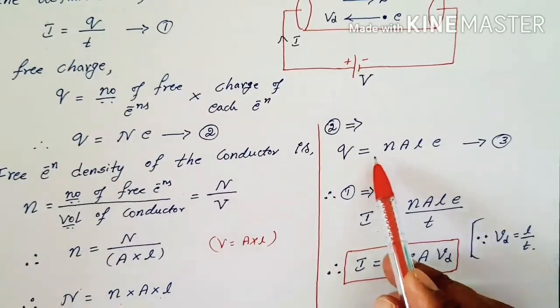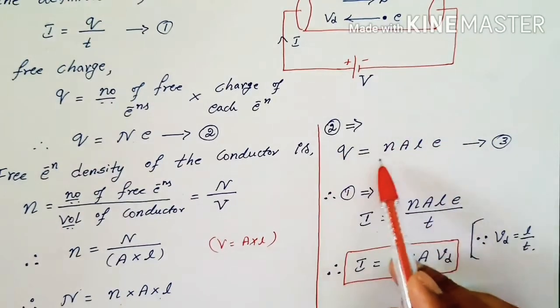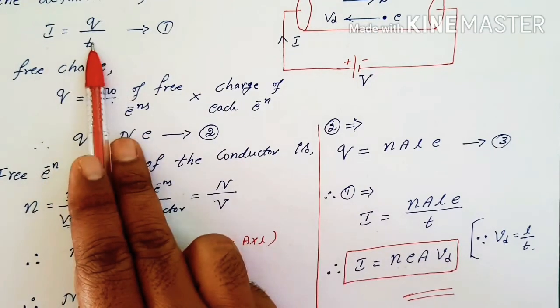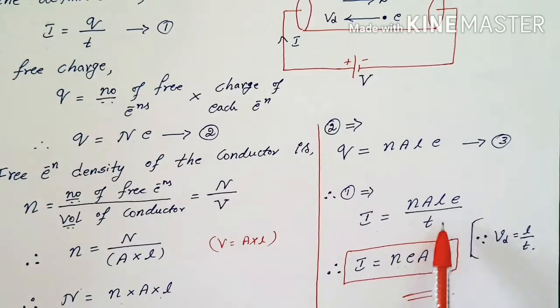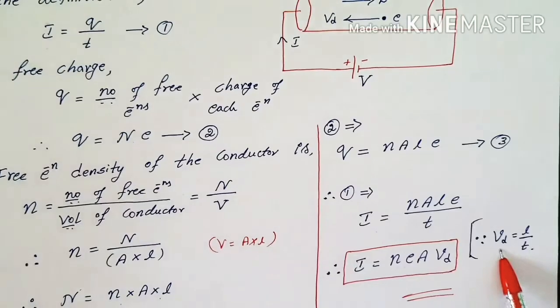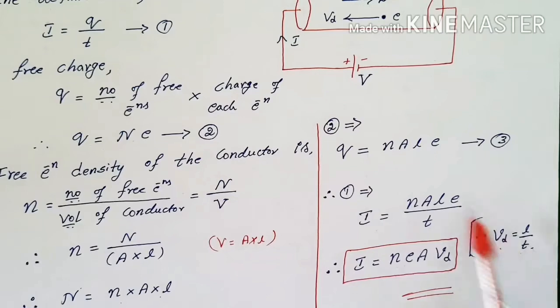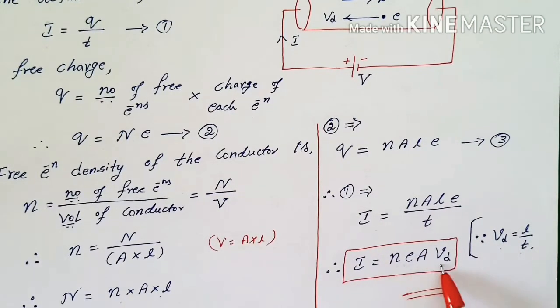Q is equal to NALE, and use this Q value in equation 1. I is equal to Q by T. So substitute the value of Q here, NALE by T, and L by T is nothing but velocity. Here we call it the drift velocity, length divided by the time taken. So that value can be replaced here and we get the final equation, I is equal to NEAVd. This is the expression for current in terms of drift velocity.